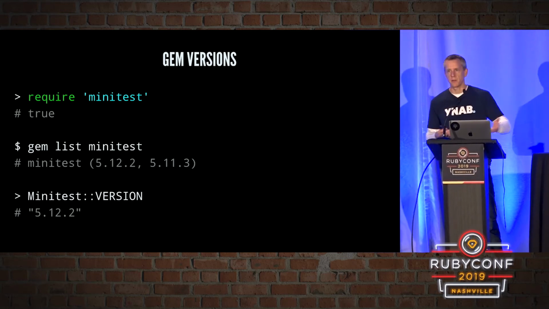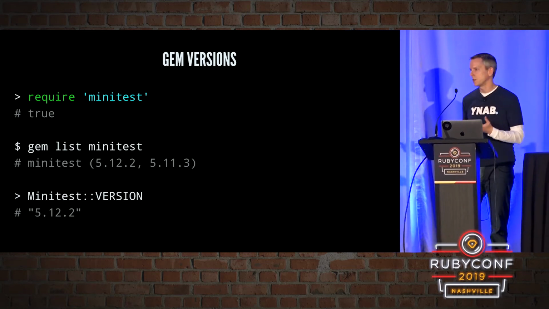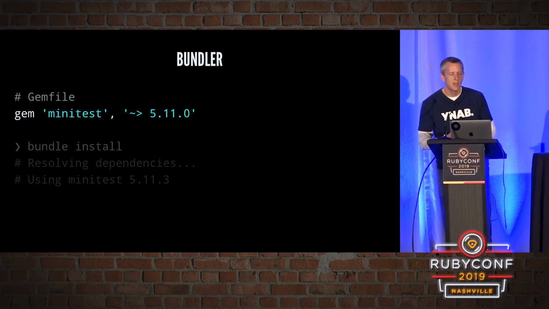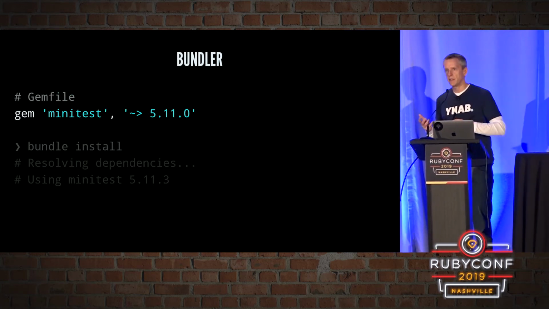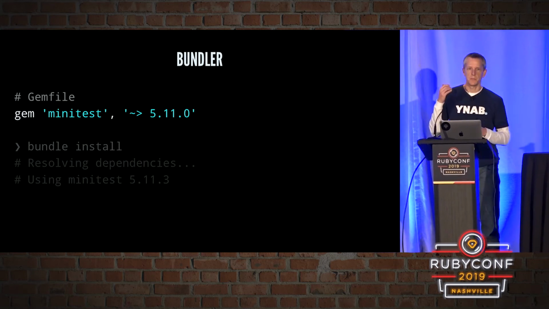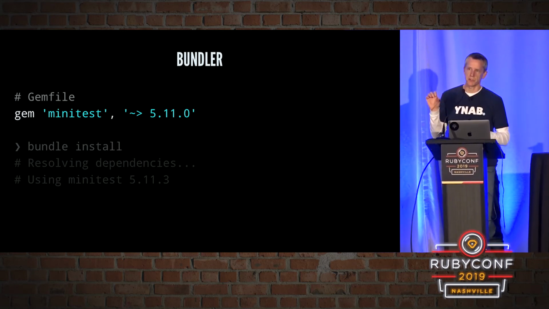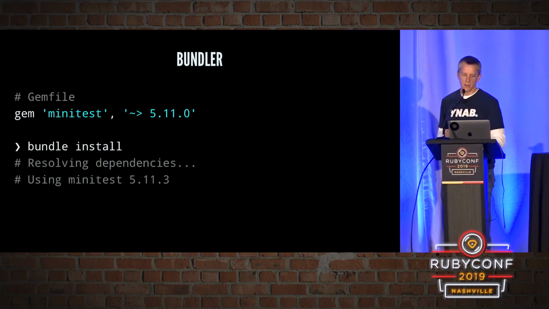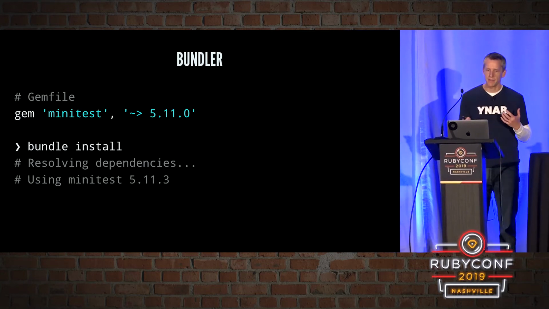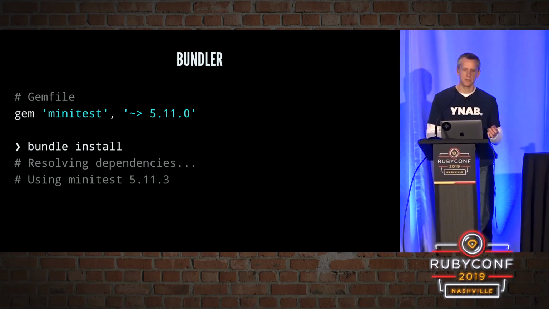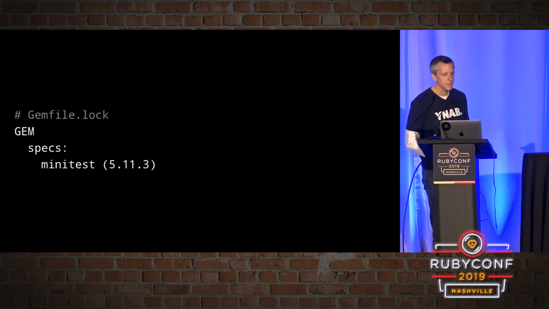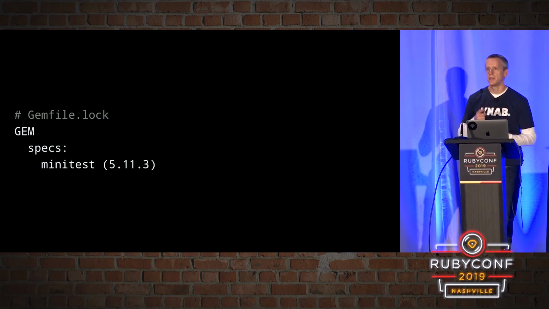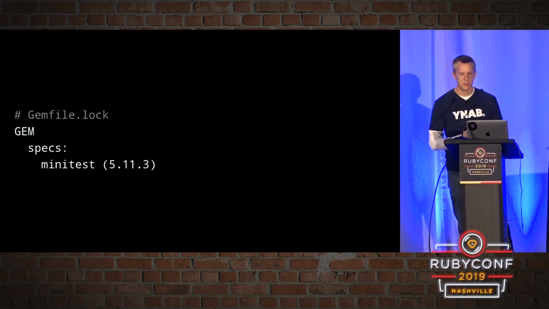But if I want to deploy it, if I want to share it with other people, we want to make sure that others are using the same version as well. And that's the problem that bundler solves for us. With bundler, we create a Gemfile. In that Gemfile, we declare the gems that our program needs and the version restrictions that we care about. And when we run bundle install, it's going to make sure that we have installed versions of those gems that match those version restrictions. And it's going to create a lock file called Gemfile.lock that locks our project to those exact installed versions of those gems.